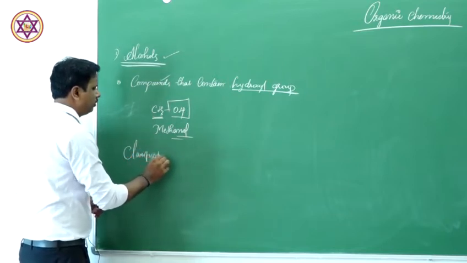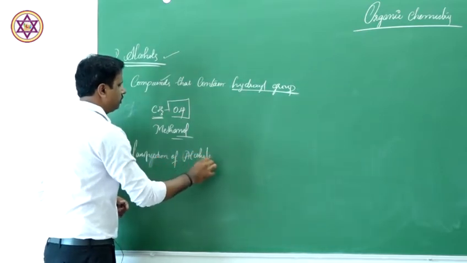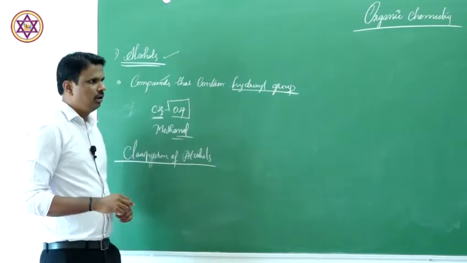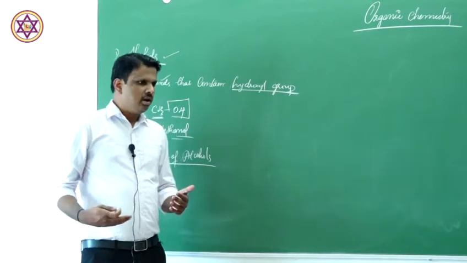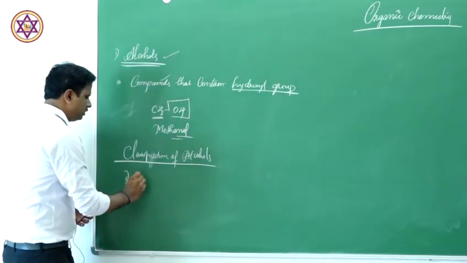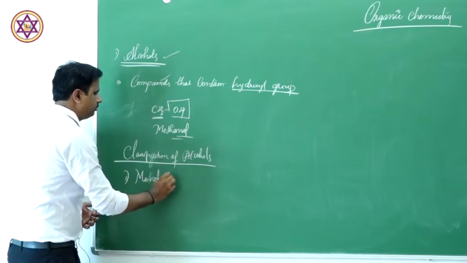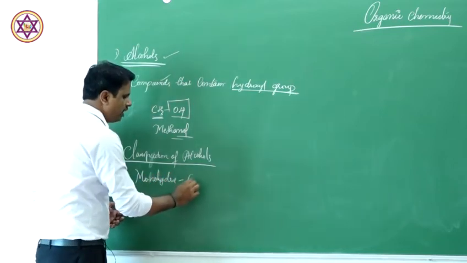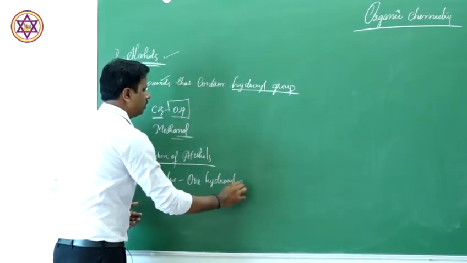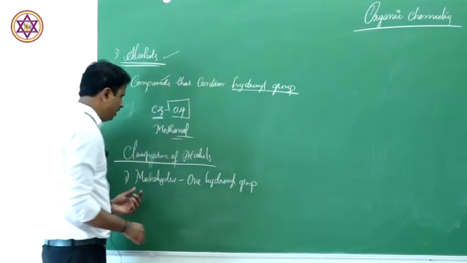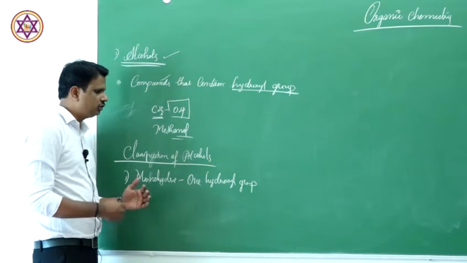Now let us see how we can classify these alcohols. Classification of alcohols. We can classify alcohols based on the number of hydroxyl groups. The first one is monohydric, that contains one hydroxyl group. The word itself is suggesting: mono means single, hydric means hydroxyl group, so it contains only one hydroxyl group.